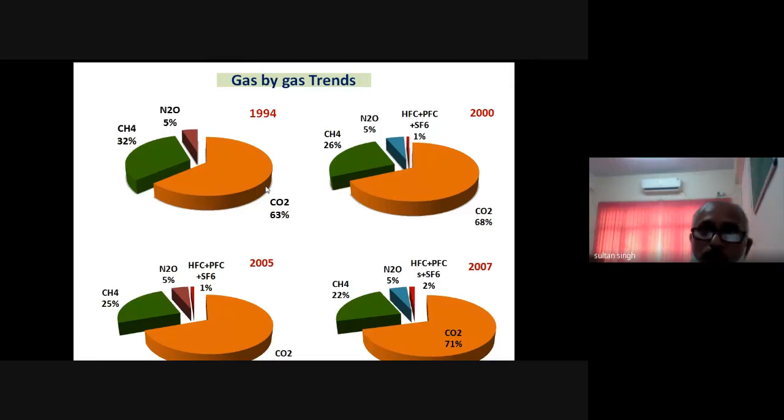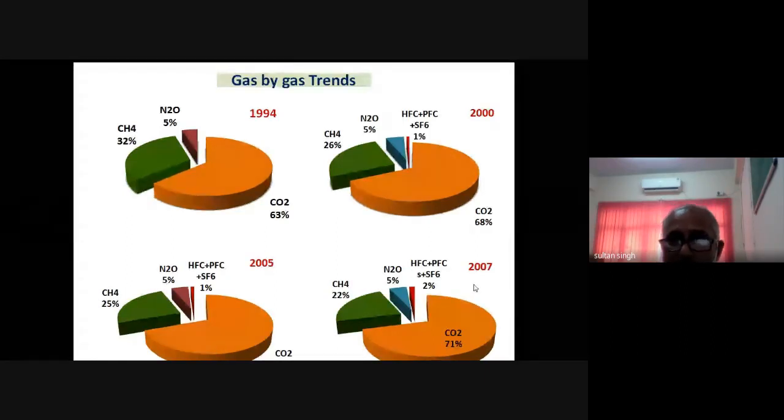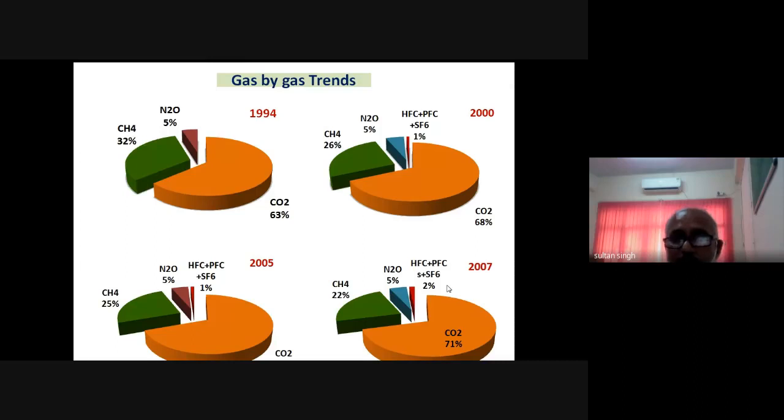But in 2000, we reported these gases from India. It was around 1%, as it is written here. The contribution of methane was 26%, nitrous oxide 5%, carbon dioxide 68%. Later on, with the advancement in methodology, we started reporting these gases, and their contribution increases with the passage of time. In the year 2007, it increased up to 2% of the total greenhouse gases.